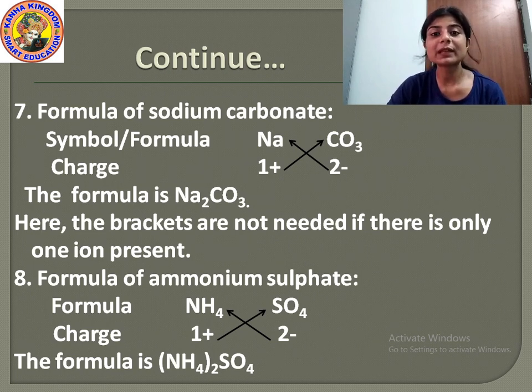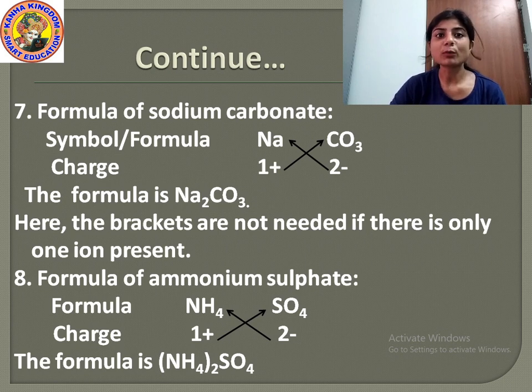But if there would be some different number like 2 or 3, then it would have come under bracket: CO3 in the bracket, and outside as a subscript a different number. Since it is 1, you can directly write it as CO3. So the formula of sodium carbonate is Na2CO3. Here the brackets are not needed if there is only one ion. Since there is only one ion, no bracket is needed.